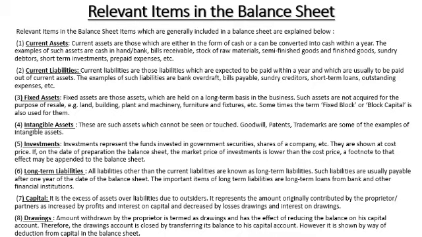The money withdrawn by the partners is called drawing. It can be transferred to the capital account or be represented on the asset side, but generally we deduct it from the capital. So it is shown by deducting from the capital, and the interest on drawing will increase the value of the drawing, but with the increased value, it will be deducted from the capital. So these are the items which you have to understand about the balance sheet.